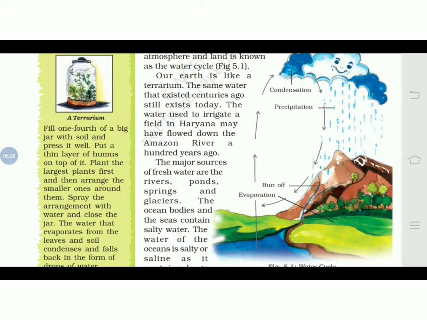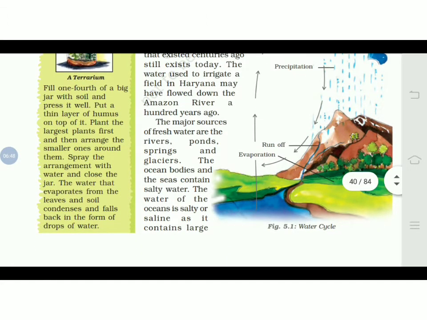And because of this process, the terrarium process that we have understood, the process of evaporation, condensation and precipitation, our earth works like this. So the earth is called a terrarium, and the water cycle process is occurring like this everywhere. So we'll receive this water in the form of water bodies in different places, ponds, lakes and rivers. There are many sources, and the main sources of fresh water are mainly rivers, ponds, springs and as well as glaciers.